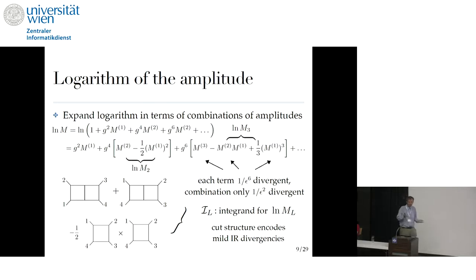It looks like an integrand for the amplitude, but it's actually an integrand for the logarithm. It consists of these combinations of amplitudes. And the cut structure of this integrand function encodes the very mild IR divergence of this object at any loop order. At any loop order, it will only diverge mildly as 1 over epsilon square.